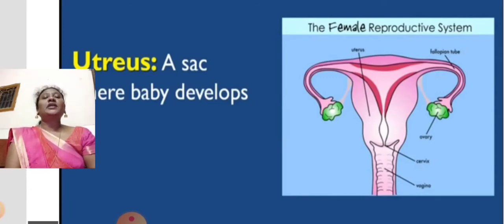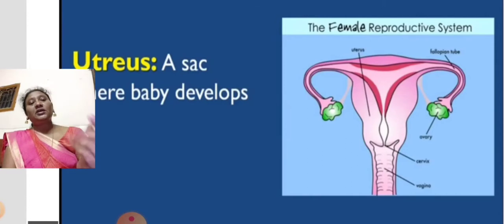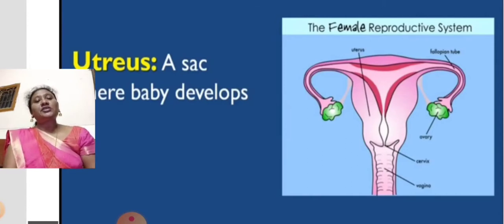Coming to the next part of the female reproductive system, the uterus. The uterus is a sac-like structure which facilitates the development of a baby. You can see the word uterus at the top of the picture. The uterus is a bag-like structure; we used to say baby bag, no?